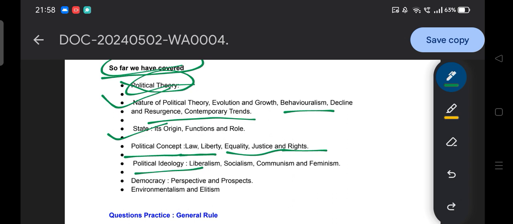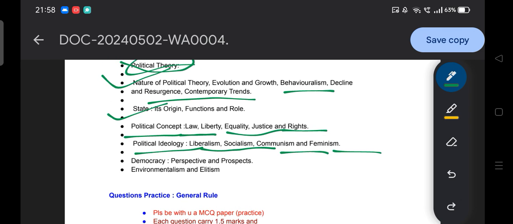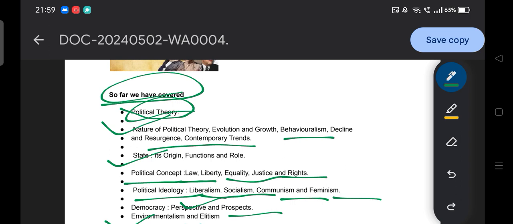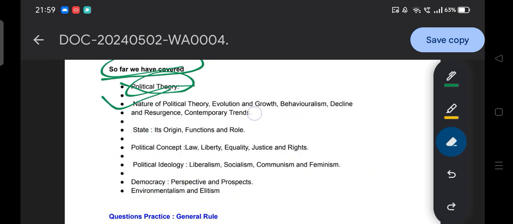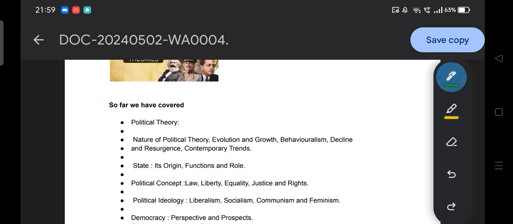Moving to political ideology, we discussed liberalism, socialism, communism and feminism. In democracy, we discussed the perspectives and prospects of democracy. We have also discussed environmentalism and elitism. These are the topics mentioned in the syllabus under political theory.